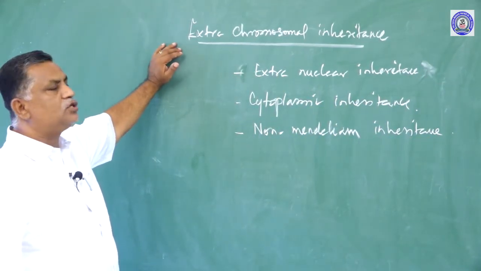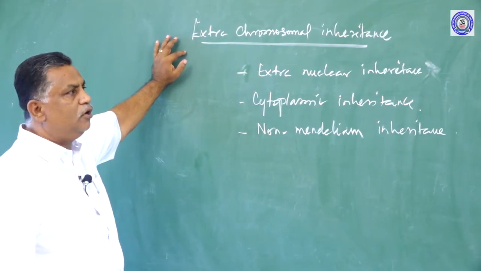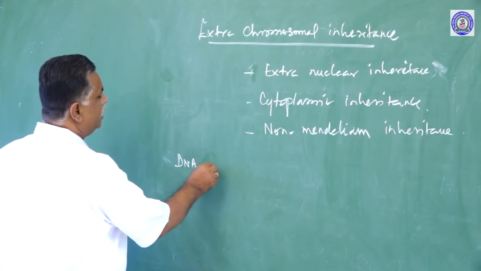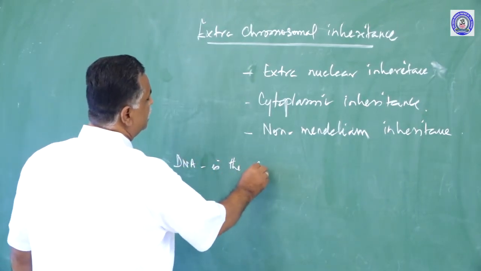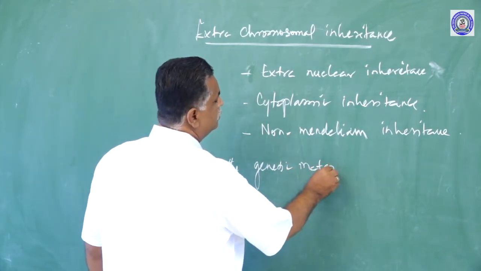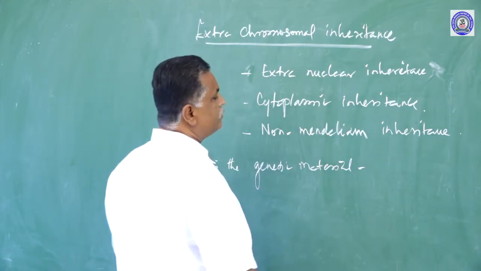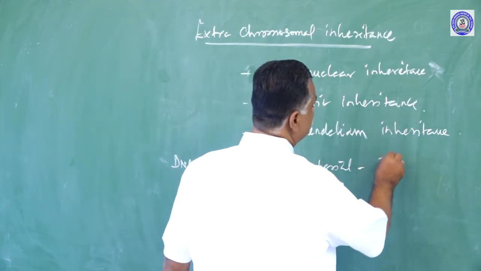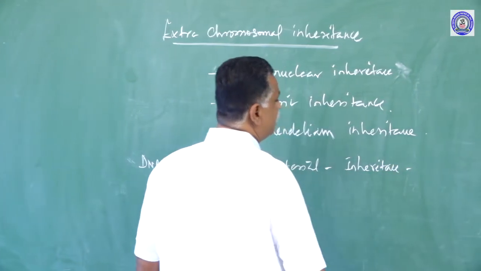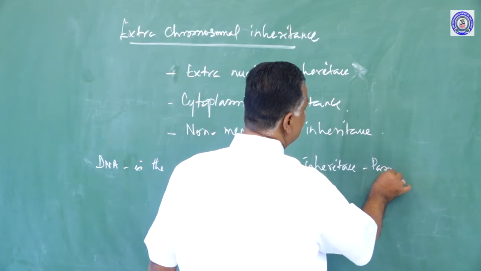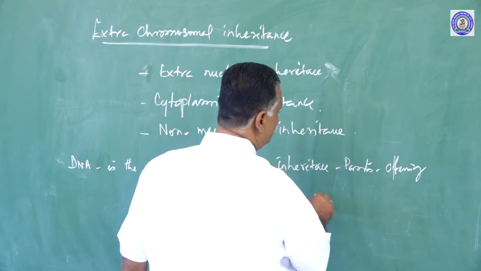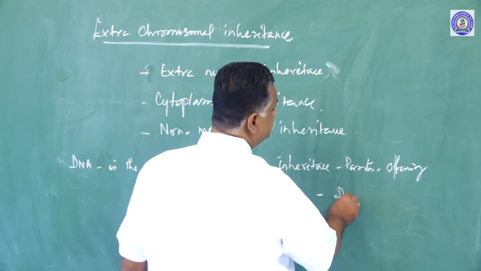Why do we call this extra chromosomal inheritance? We know DNA is the genetic material. Inheritance of characters from parents to offspring is performed by DNA.